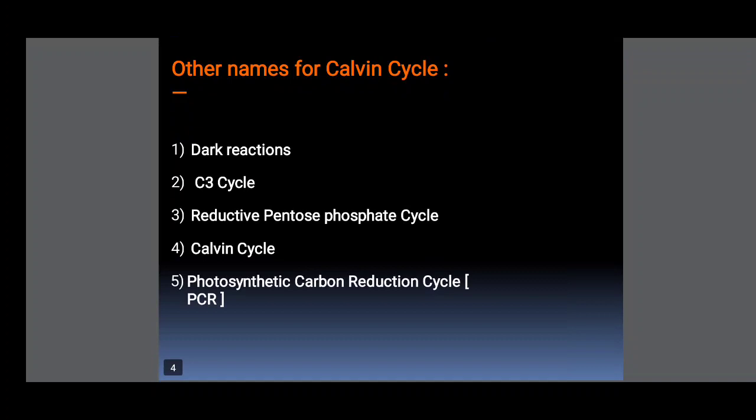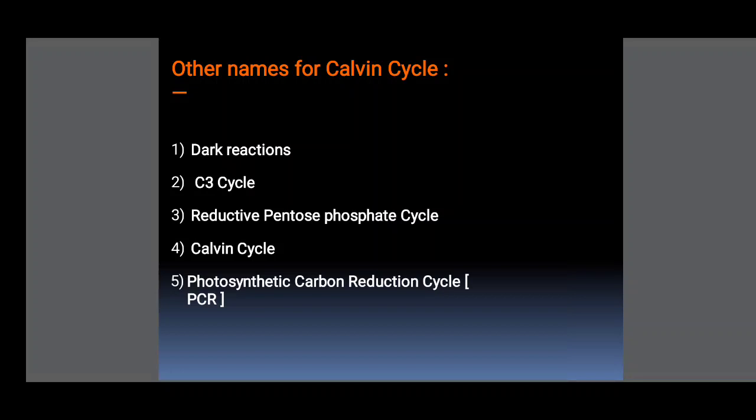Other names of the Calvin cycle. The first one is the dark reaction. At the early time of photosynthesis experiments, the scientists treated the first stage as the light reaction and the second phase as the dark reaction. Dark reaction does not mean the reactions take place in a dark place. There is no requirement of light, that's why they called it dark reaction.